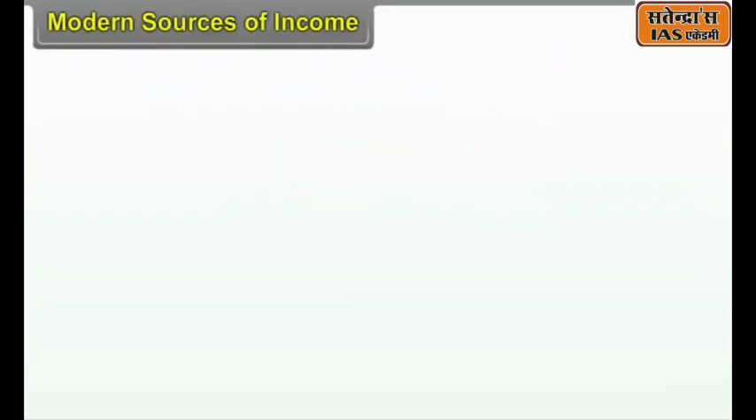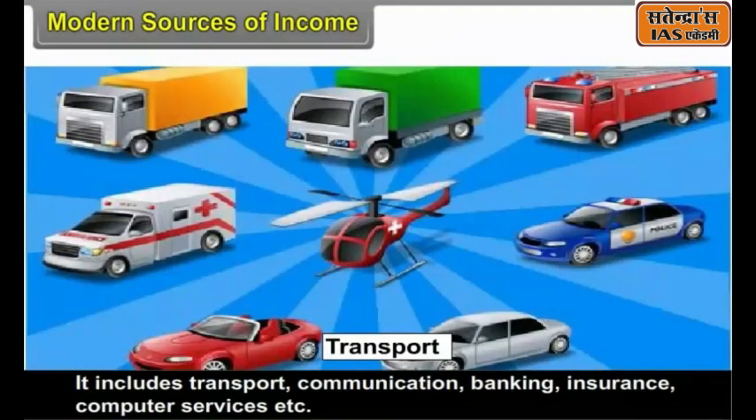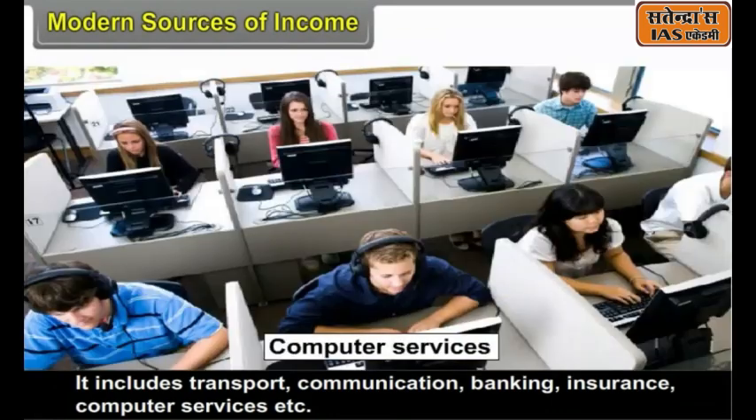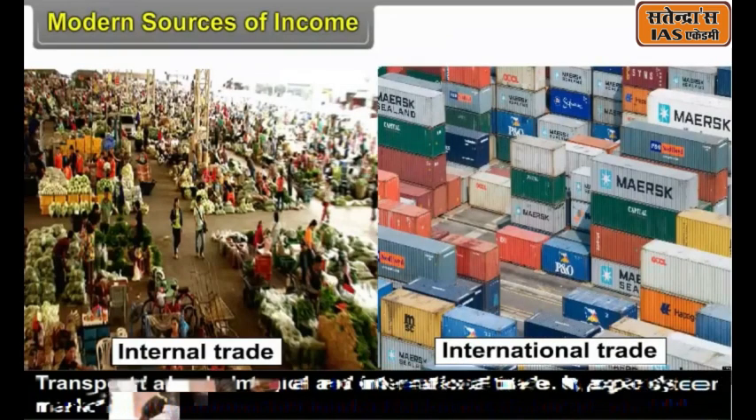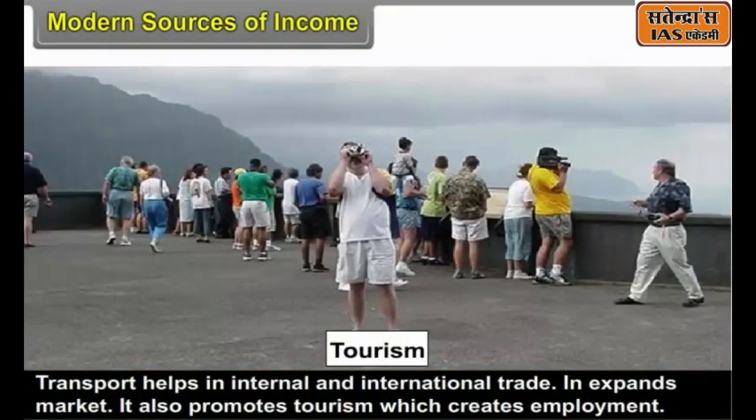Modern sources of income. In urban areas, people are mostly engaged in the service sector to earn income. It includes transport, communication, banking, insurance, computer services, etc. Transport and communication are the nerves of the economic system. Transport helps in internal and international trade. It expands the market.